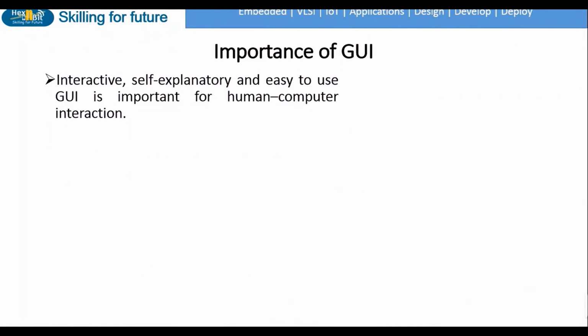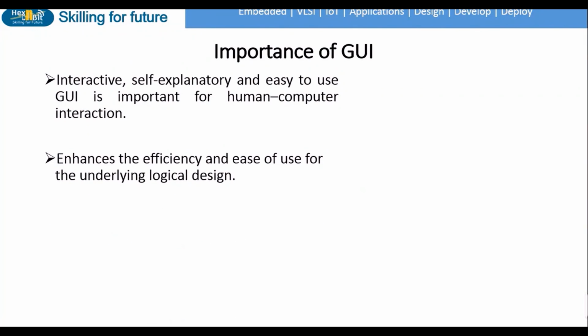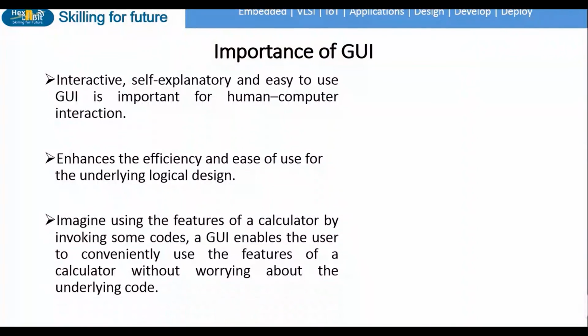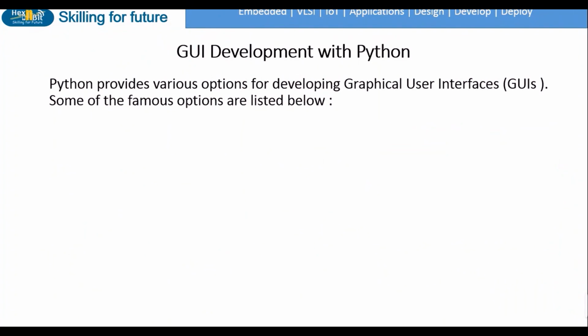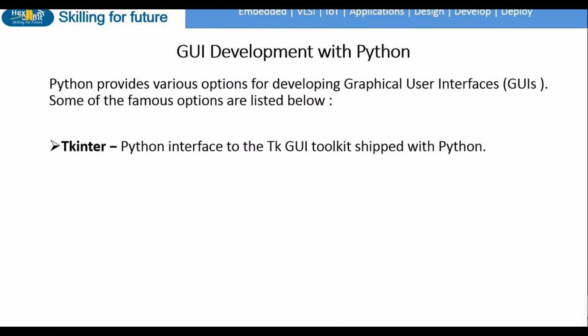In this case, GUI simplifies the task and provides us with graphics to copy and paste the file or to create a new folder. Just make a few clicks and the job is done. Hence, a self-explanatory and easy to use GUI is important in order to make the computer software usable to the end user. The powerful language Python offers various options for developing GUIs.